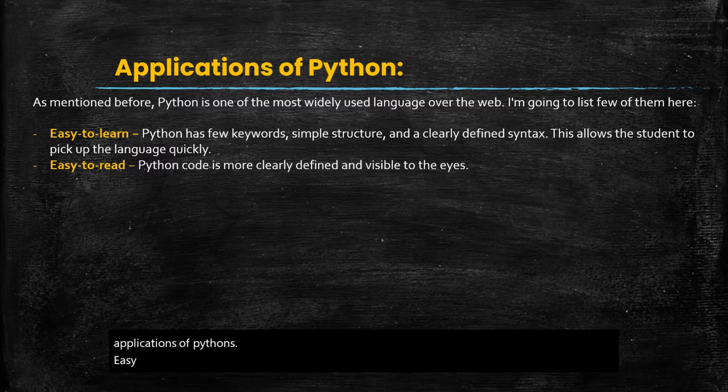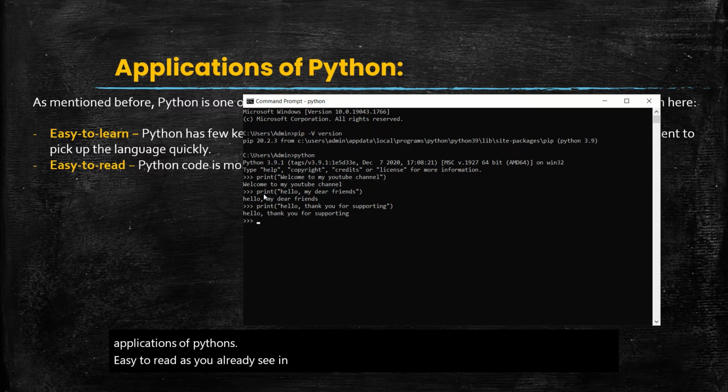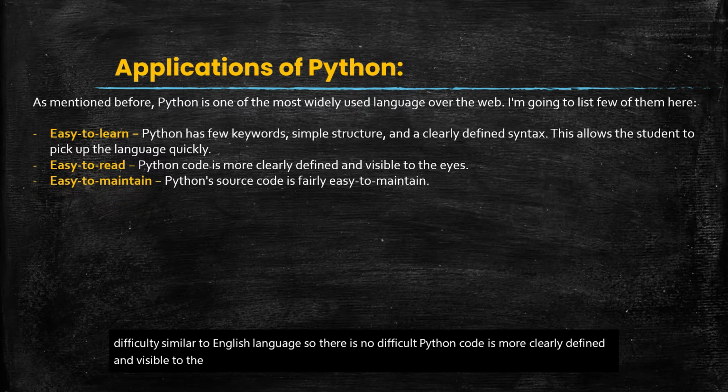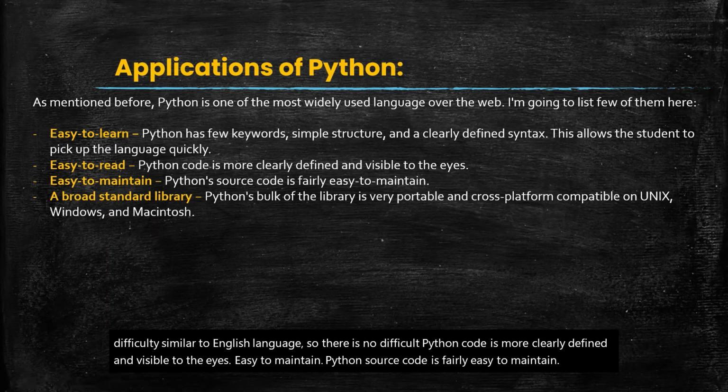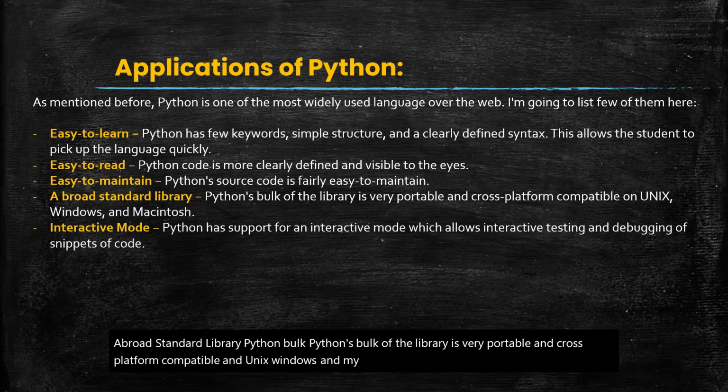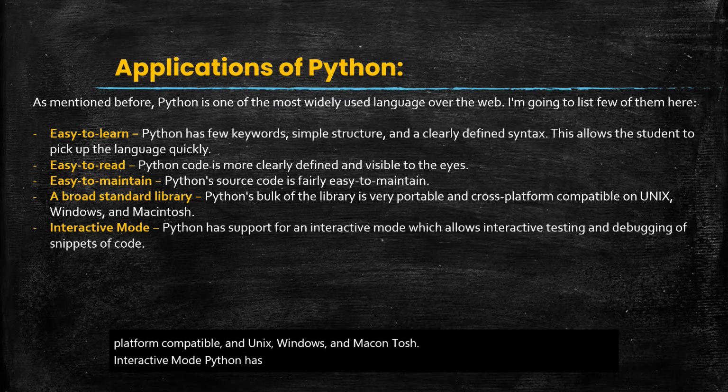Easy to read, as you already saw in the last video. There is no difficulty, it's similar to the English language. Python code is more clearly defined and visible to the eyes. Easy to maintain. Python source code is fairly easy to maintain. A broad standard library. Python's bulk of the library is very portable and cross-platform compatible on Unix, Windows, and Macintosh. Interactive mode. Python has support for an interactive mode which allows interactive testing and debugging of snippets of code.